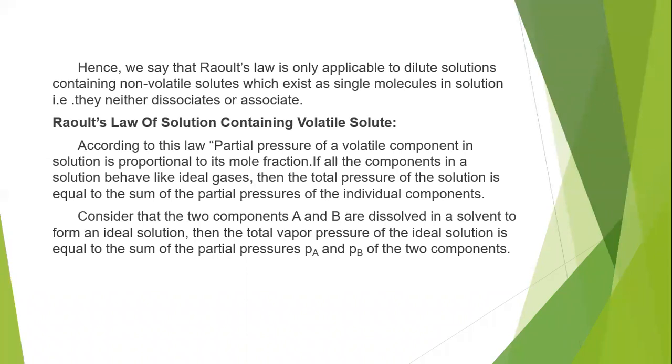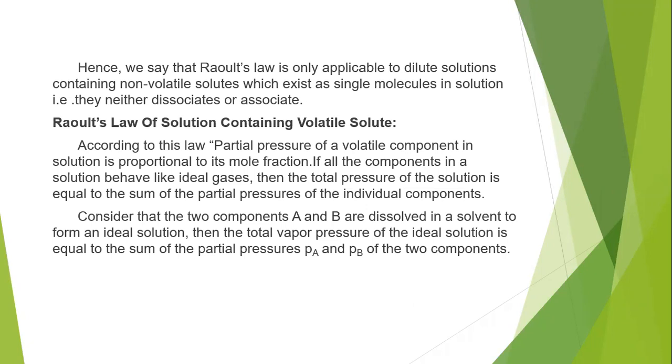If all the components in a solution behave like ideal gases, then the total pressure of the solution is equal to the sum of partial pressures of the individual components. If the solution consists of two or more components, and they all behave like ideal gases, then the total pressure of a solution can be calculated from the partial pressures of the individual components.